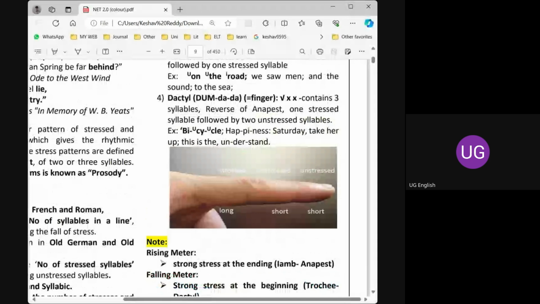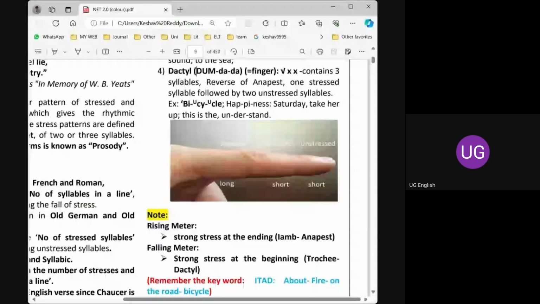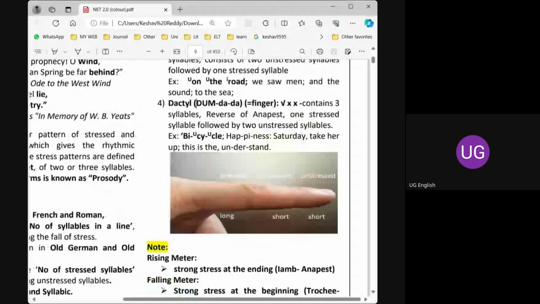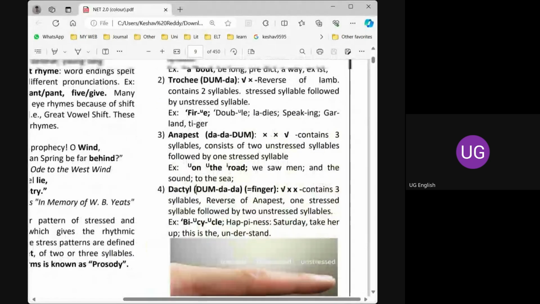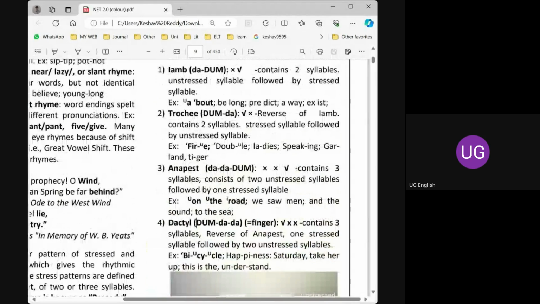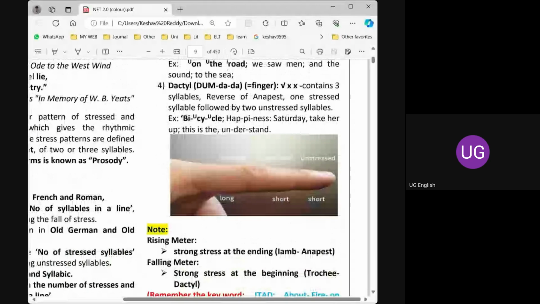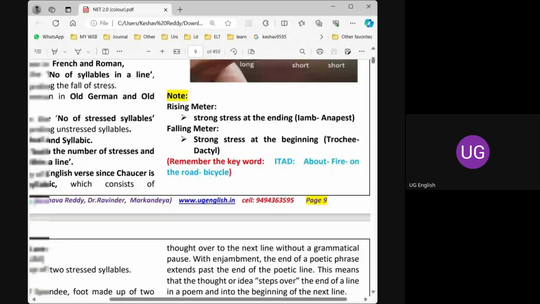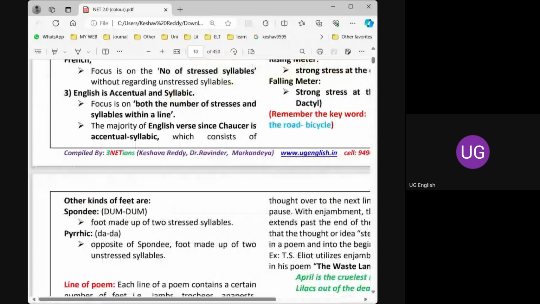And rising meter. What is rising meter? Rising meter is nothing but a strong stress at the end. Here, if you observe the iamb and trochee, iamb and anapest, these two are stressed at the end, called rising meters. So they rise at the end. Whereas the trochee and dactyl are falling meters. Very simple. Falling meters.